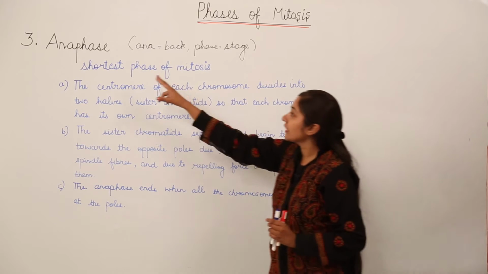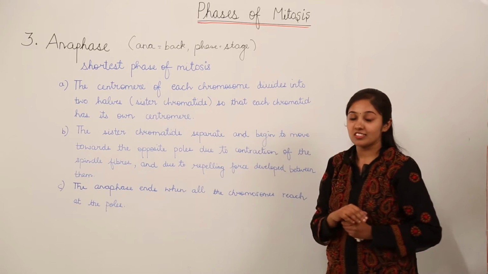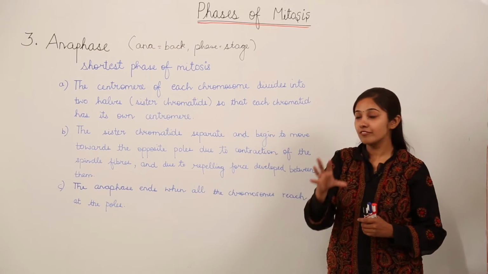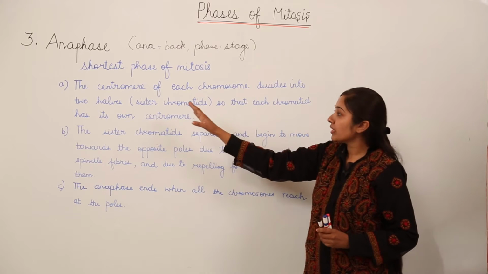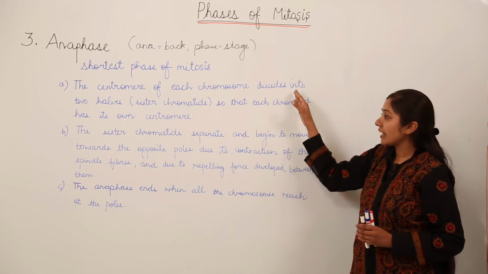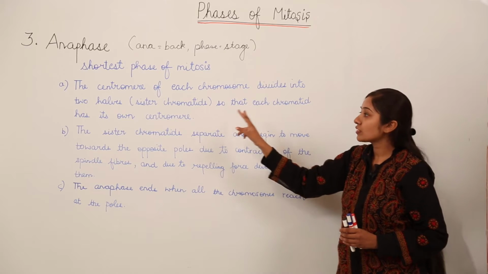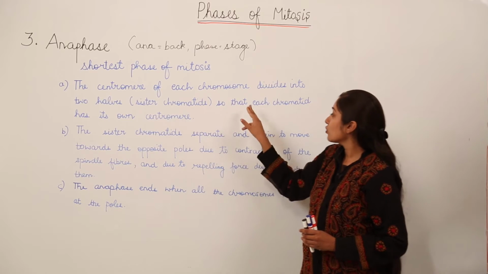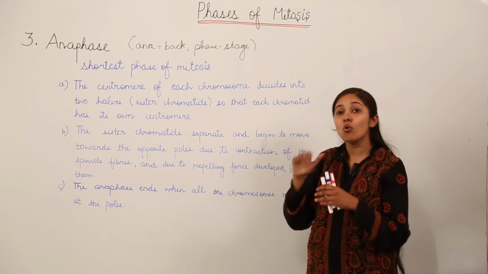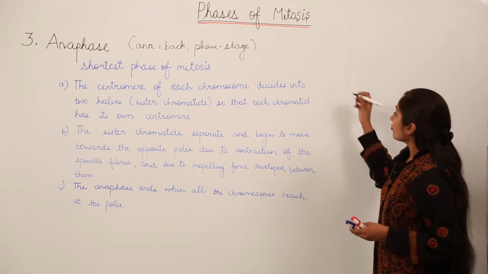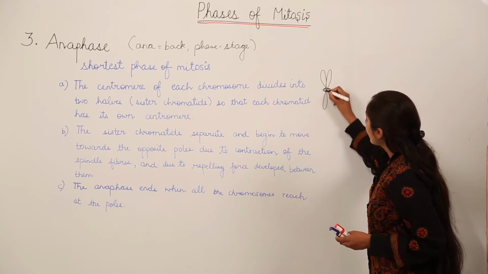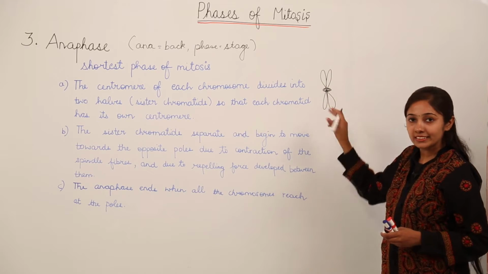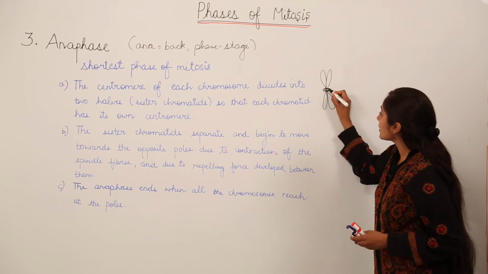It is the shortest phase of mitosis. The third stage of mitosis, that is anaphase, is the shortest phase of mitosis. The centromere of each chromosome divides into two halves, which are called sister chromatids, so that each chromatid has its own centromere. So this was the structure of a chromosome, right? And there were two chromatids in a single chromosome attached with the centromere.